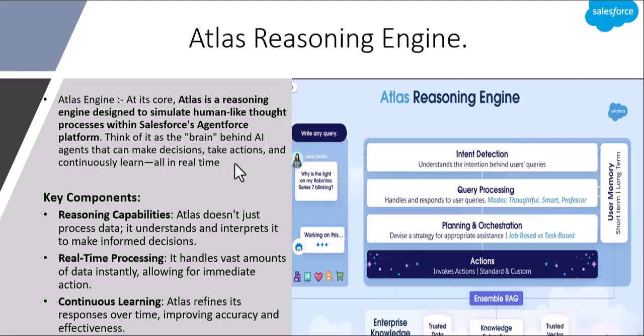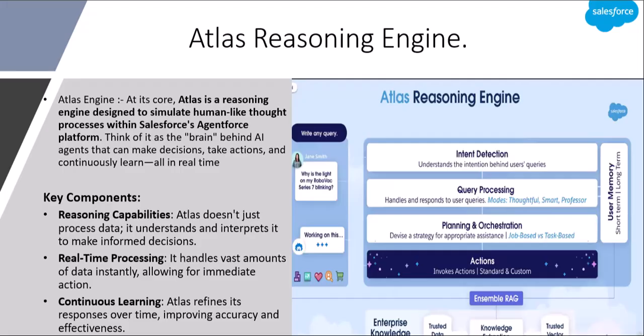This is the natural language which humans use in their conversation. In Salesforce Agentforce, the Atlas reasoning engine simulates this human-like thought process, and because of that the agent knows our requirement and gives us the response accordingly. So we can say that it is the brain of the AI agents, and it also helps the agent to make decisions, take actions and continuously learn.